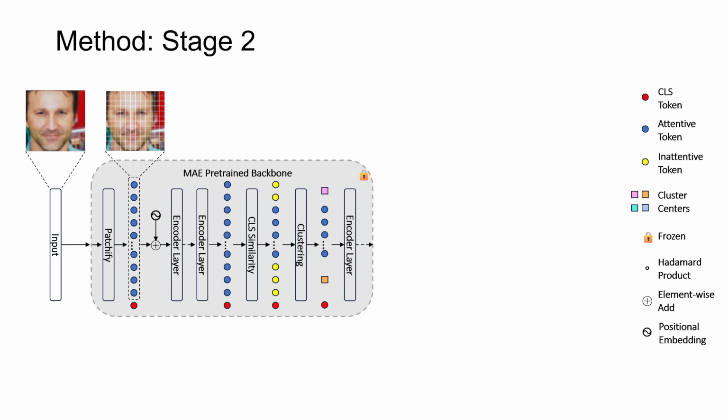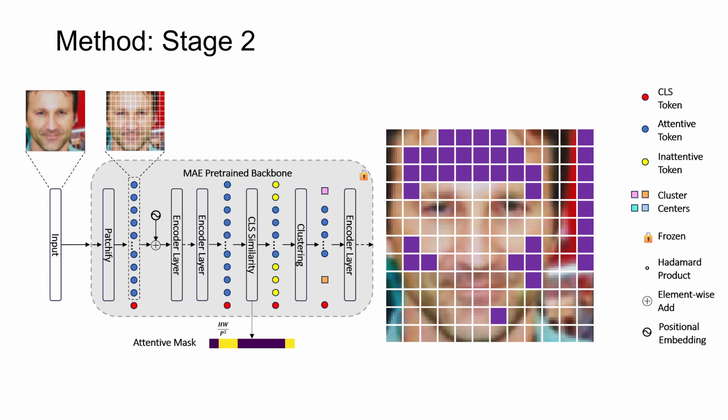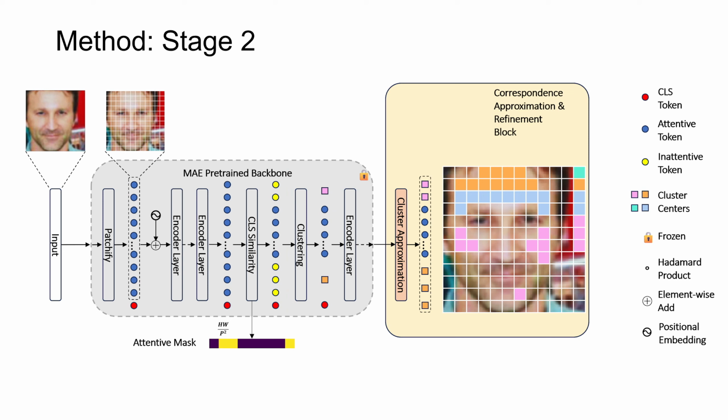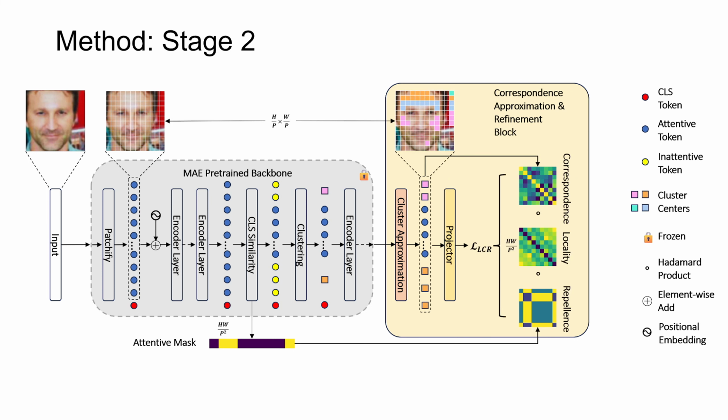In the second stage, we first leverage the CLS token learned in the first stage to compute the CLS similarity map between the CLS token and all image patch tokens. Based on the similarity map, we distinguish the image patch tokens into attentive and inattentive tokens, where attentive tokens cover the landmark regions and inattentive tokens are unimportant non-landmark regions. The inattentive tokens will then be clustered by a simple density peak clustering algorithm to output cluster centers. After that, the inattentive tokens will be approximated by the corresponding cluster centers in our correspondence approximation and refinement block. The approximated feature will finally be optimized by our novel locality-constrained repellence loss, in short, the LCR loss.